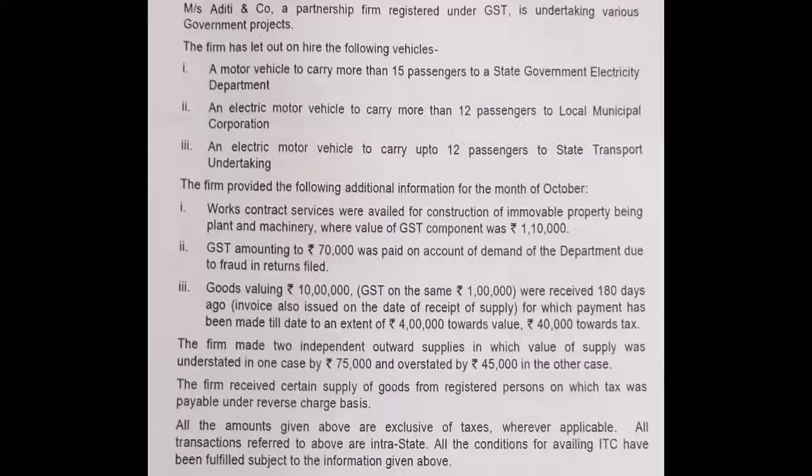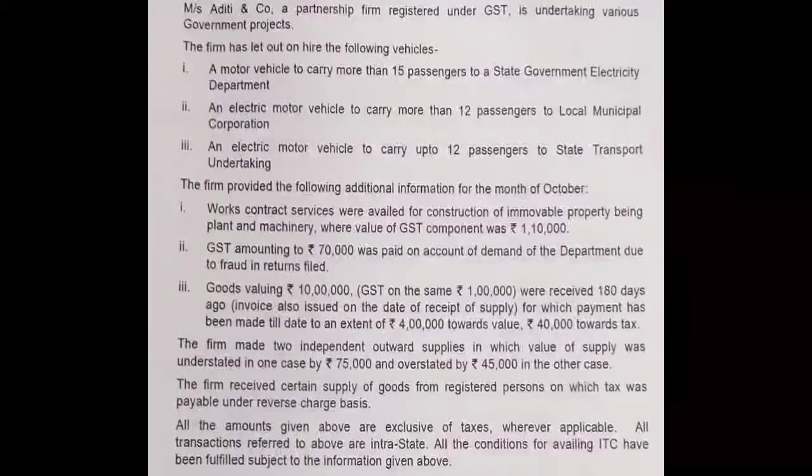The works contract services were availed for construction of immovable property, being plant and machinery, where the value of the GST component was 1,10,000. Normally it is on a reverse charge basis, because the contract services were availed by Aditi and Company for construction of immovable property.